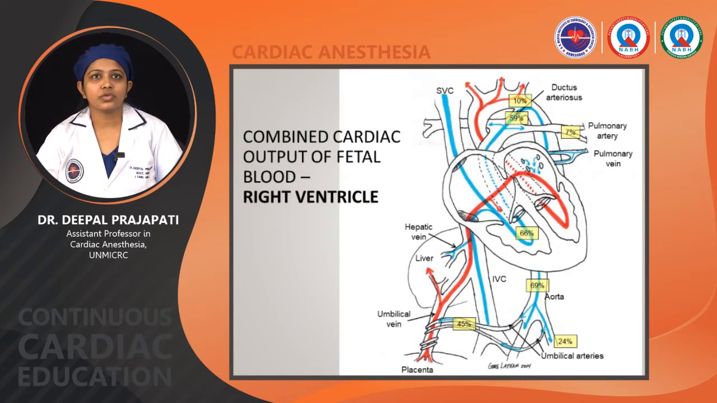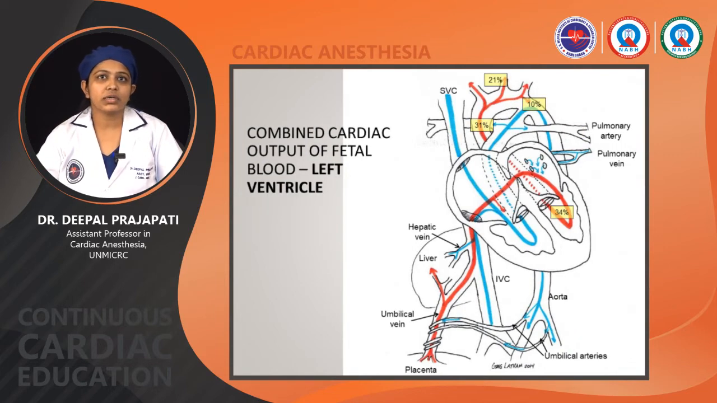Now this is the figure showing the combined cardiac output of the fetal blood from the right ventricle. Here the blood coming from the right ventricle, 66% of the cardiac output, goes mainly through the pulmonary artery, consisting mainly of 59%, where it enters the descending thoracic aorta. There 10% of the cardiac output from the left ventricle mixes with it, and it becomes 69%. Then it goes to the rest of the body, and only 7% of the total cardiac output from the right ventricle goes into the pulmonary artery.